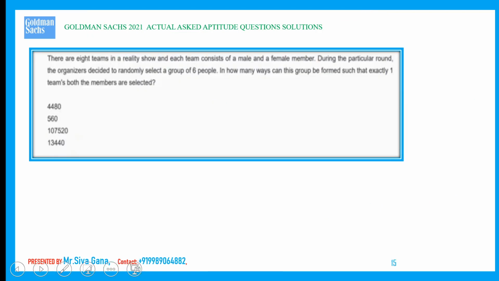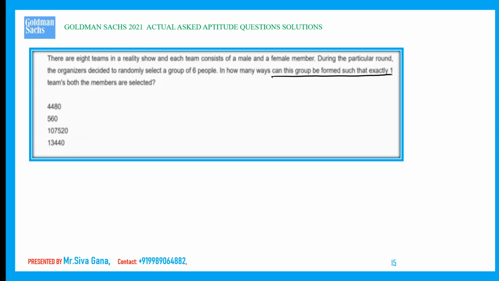Next question. There are 8 teams in a reality show, each team consisting of a male and a female member. During a particular round, organizers decided to randomly select a group of 6 people. In how many ways can this group be formed such that exactly one team's both members are selected?